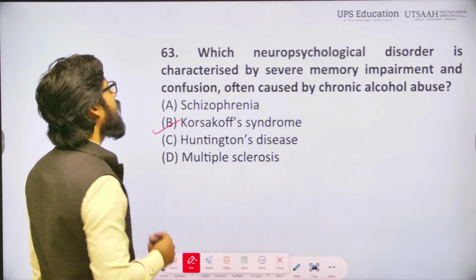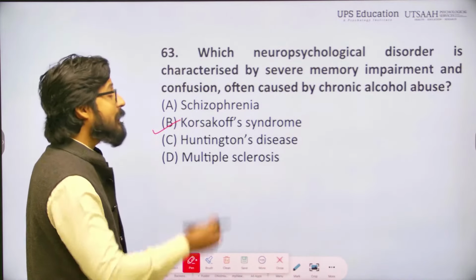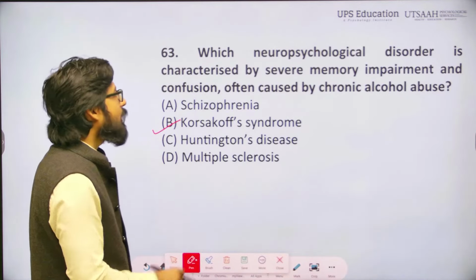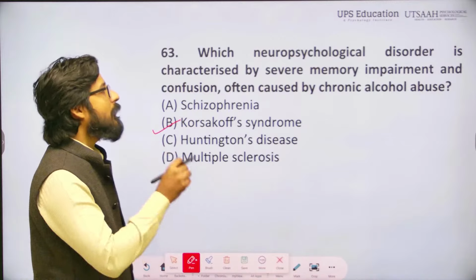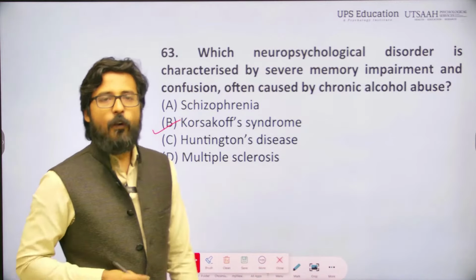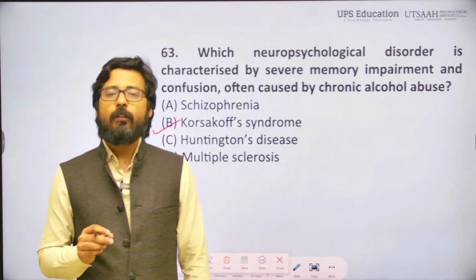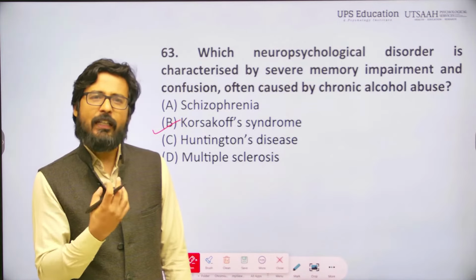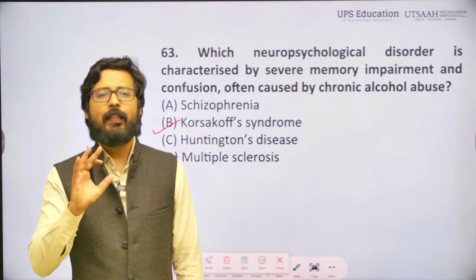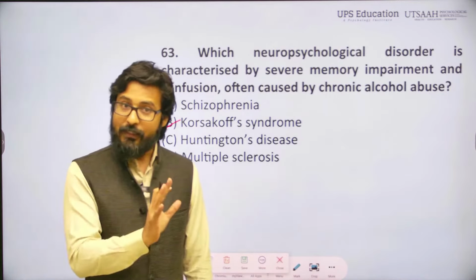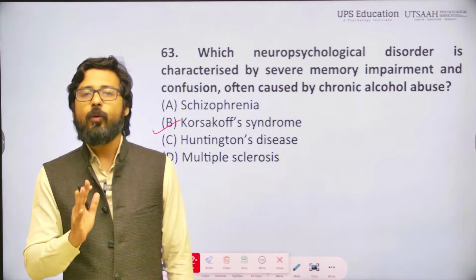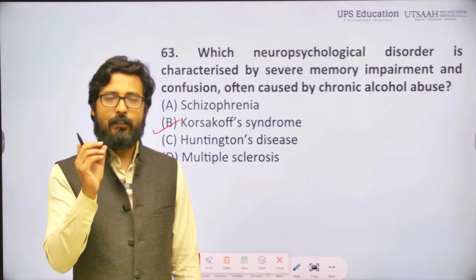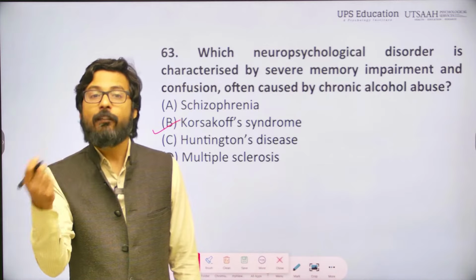The statement asks which neuropsychological disorder is characterized by severe memory impairment and confusion, often caused by chronic alcohol abuse. Korsakoff's syndrome is a neuropsychological disorder where mainly we find severe memory impairment and confusion, primarily due to chronic alcohol abuse and the resultant thiamine, meaning vitamin B1, deficiency.